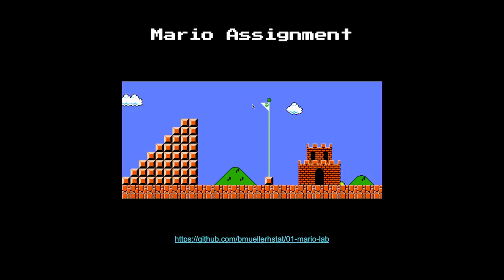And when Mario hits this flagpole, when it touches it or goes past it, I want this to trigger some message that says you have beat the game, or this is the end of the level. If you want to, you can even re-trigger a new level if you want to go sort of above and beyond. But that'll be it